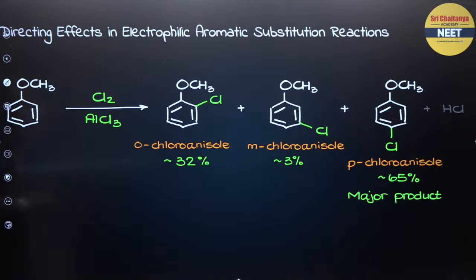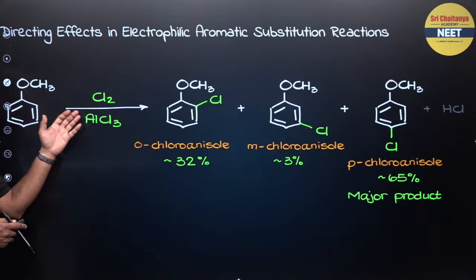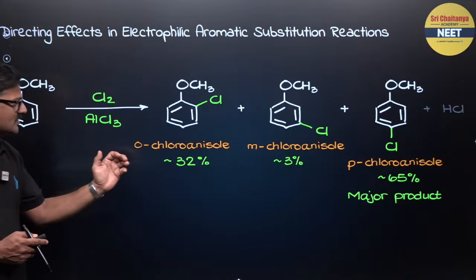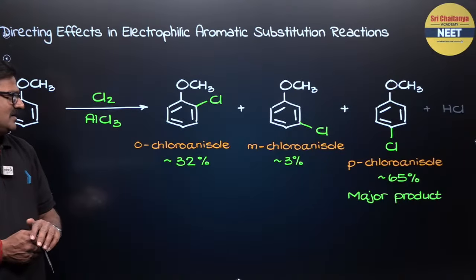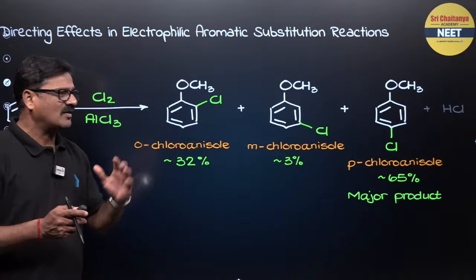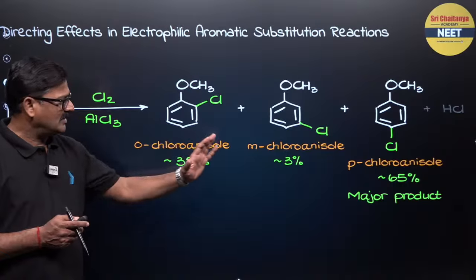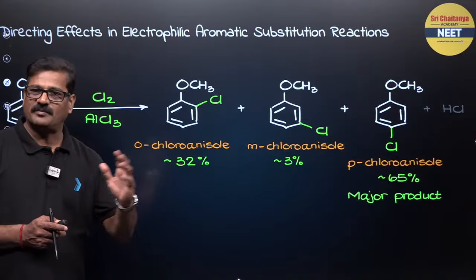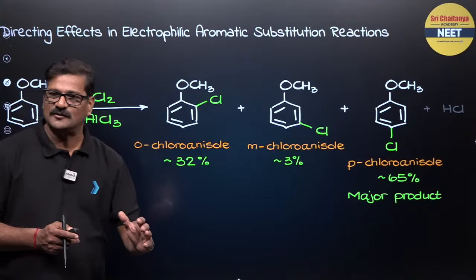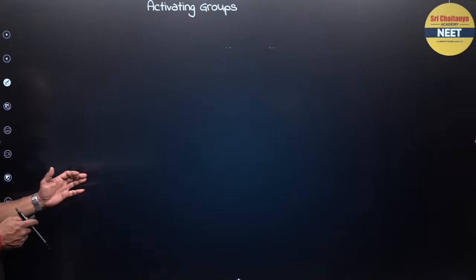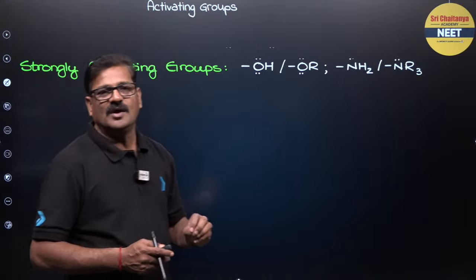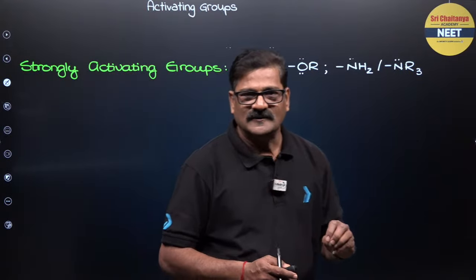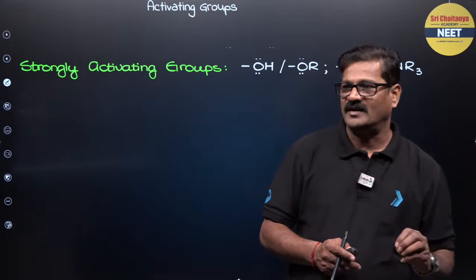This is what is called anisole. When it is treated with Cl2 and AlCl3, you are going to get ortho, meta and para. Ortho and para are the major and meta is the minor. Among ortho and para, para is going to be the major due to steric reasons. I want to say why it is going to be strongly activating. When activating groups are there, it is going to be ortho and para directing.